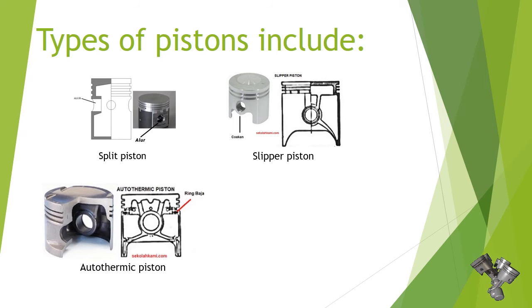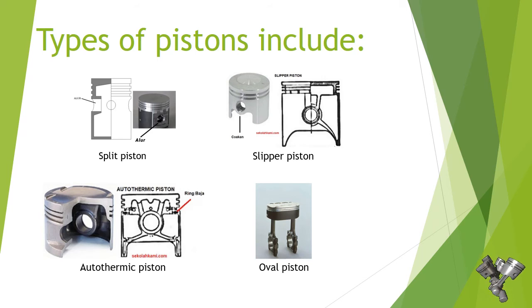Number 3. Autothermic piston. On autothermic type pistons, these pistons are made from aluminum alloy material so that the expansion rate will be greater. Therefore, at the top of the piston the diameter is made smaller than the bottom of the piston when it is still cold.